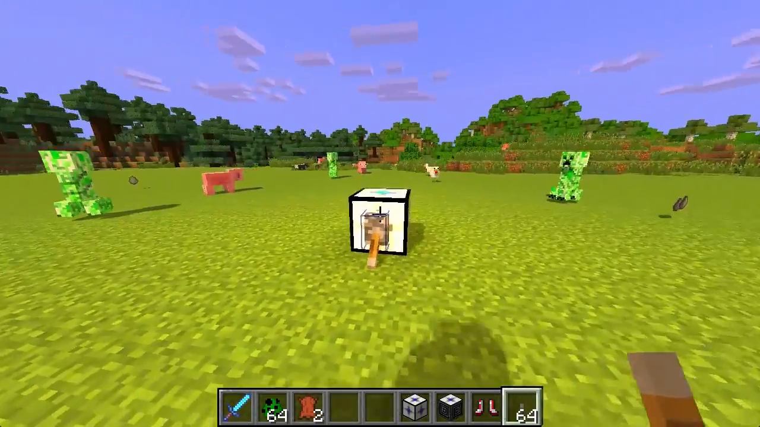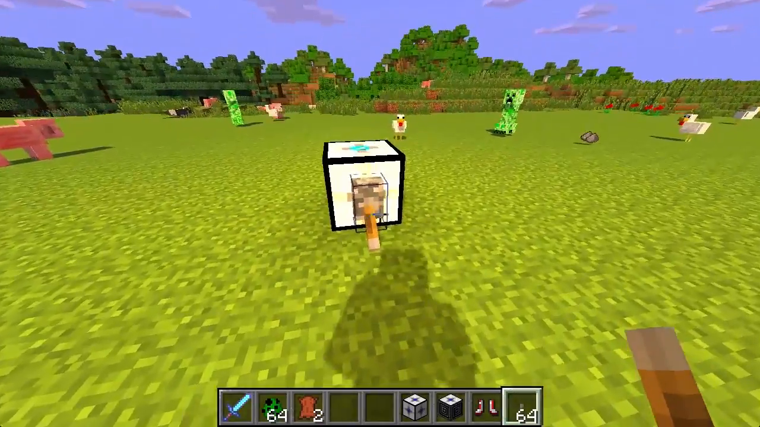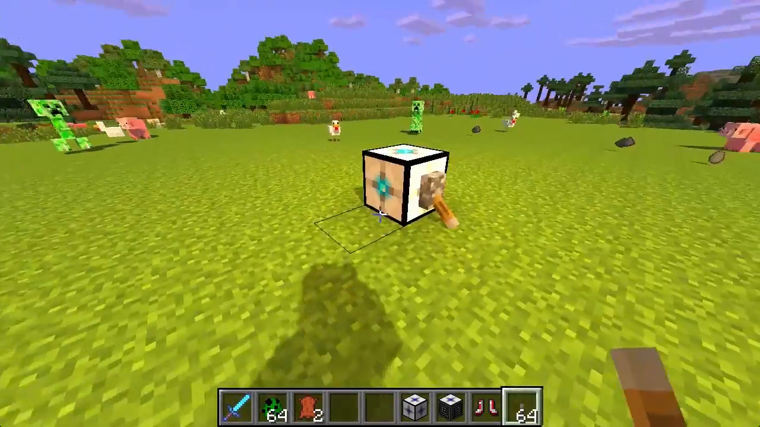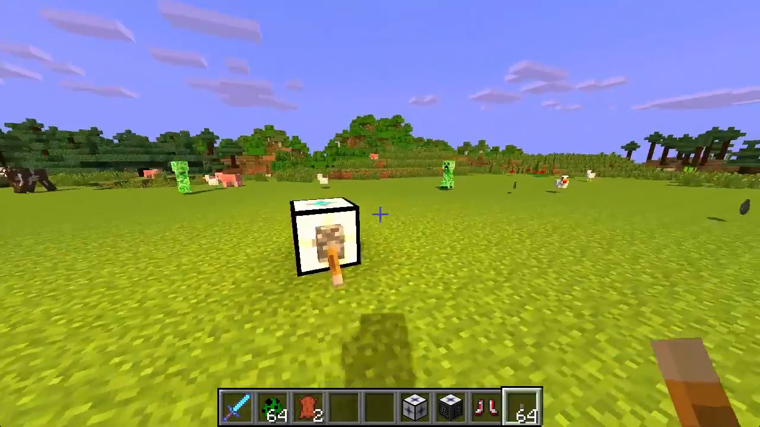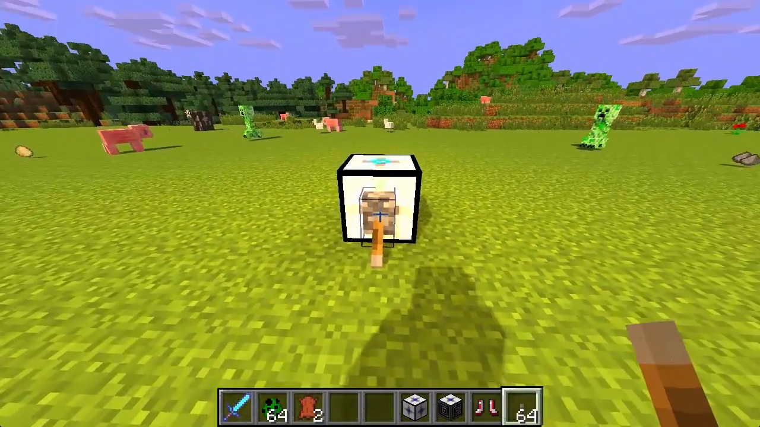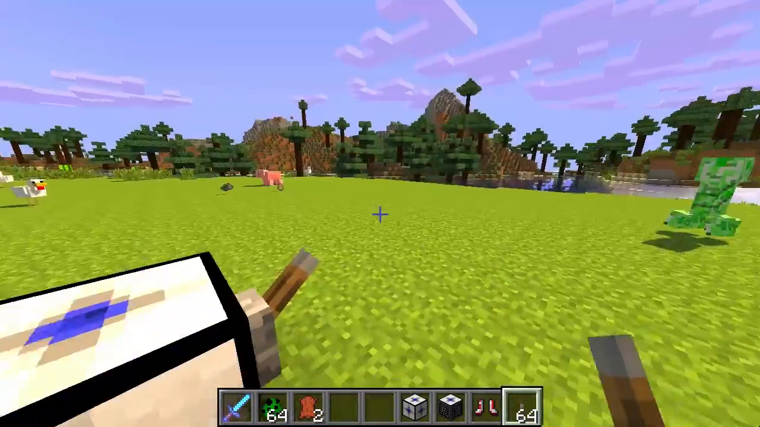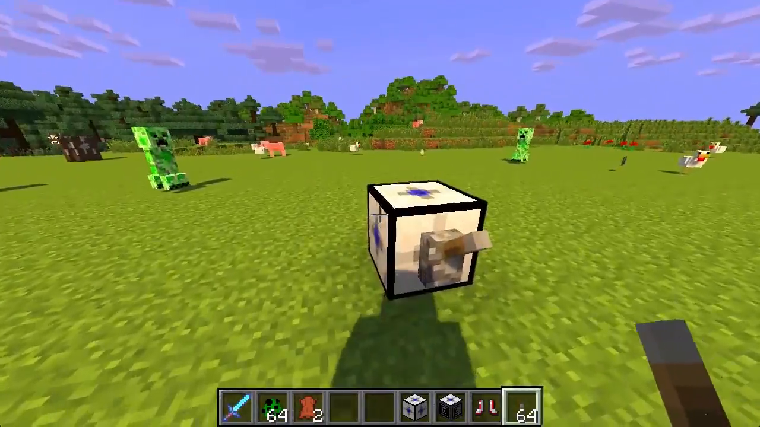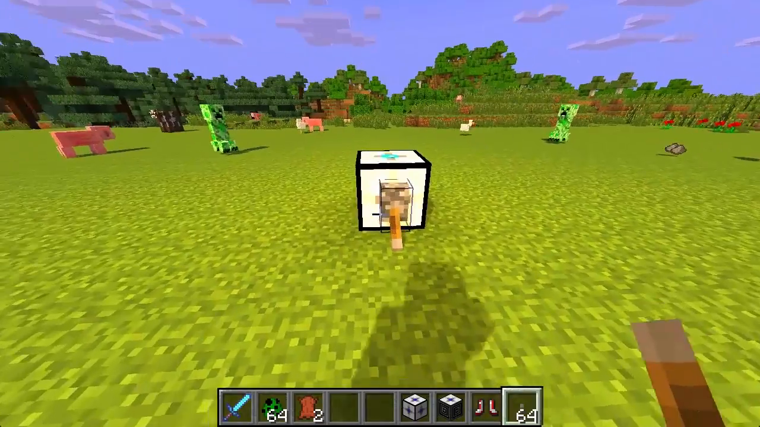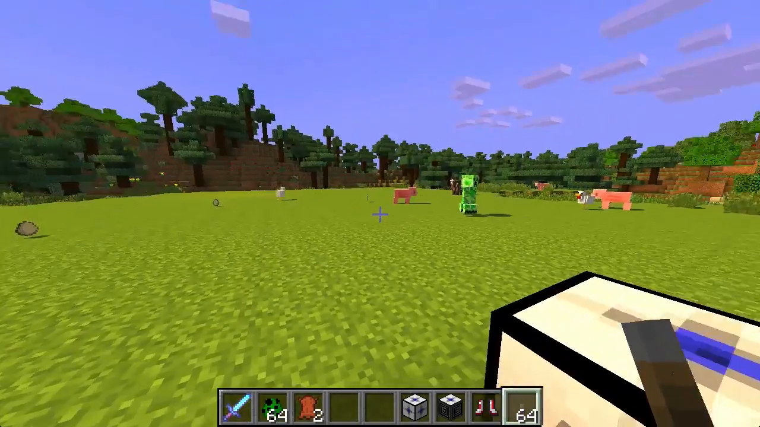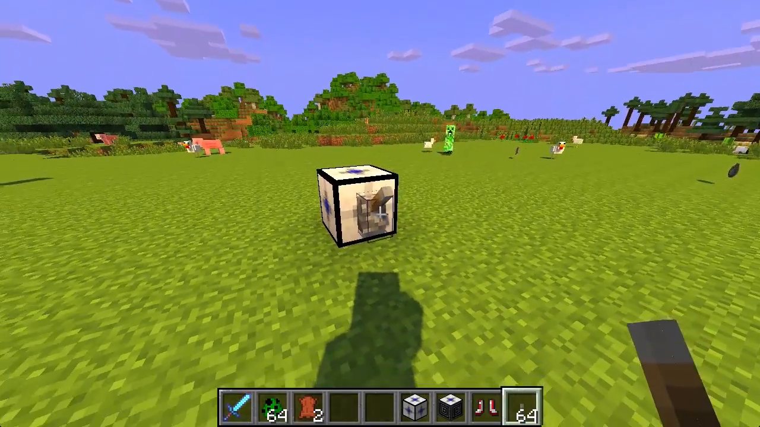The creepers and stuff are being pushed away in a 12 block radius. I think it's a radius. I don't know if it's diameter or radius. Looks like it's diameter. Maybe it's a radius, I don't know. But look at that, all the mobs are pushed away. So if you have a bunch of creepers nearby, you can just flick the lever, push them all away, and they're not going to bother you for 12 blocks. So that is really awesome.